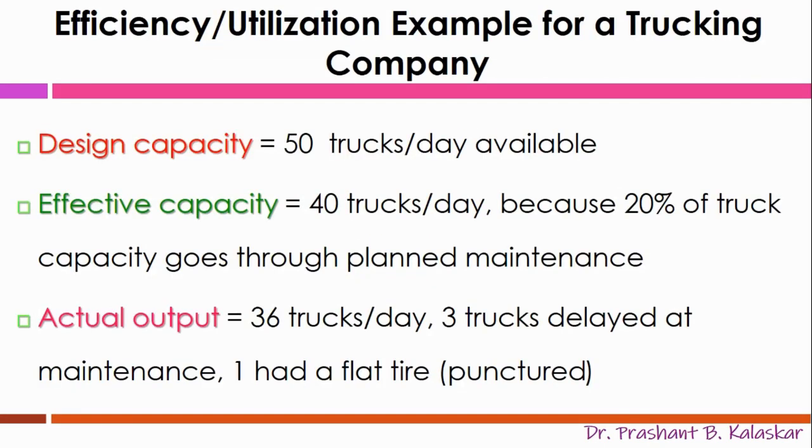Let us understand this with a very simple example. Suppose a transport company has a total of 50 trucks for the transportation services. So now we can say this is the designed capacity. The transport company has a planned maintenance of 10 trucks every day. That means the company actually provides transport services with only 40 trucks. On a particular day, suppose 3 trucks were delayed from the maintenance and 1 truck got punctured. Means now only 36 trucks are available actually to provide the transport services.